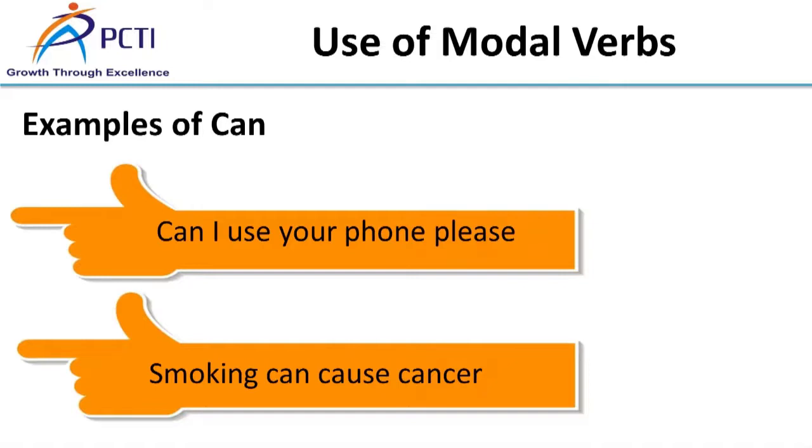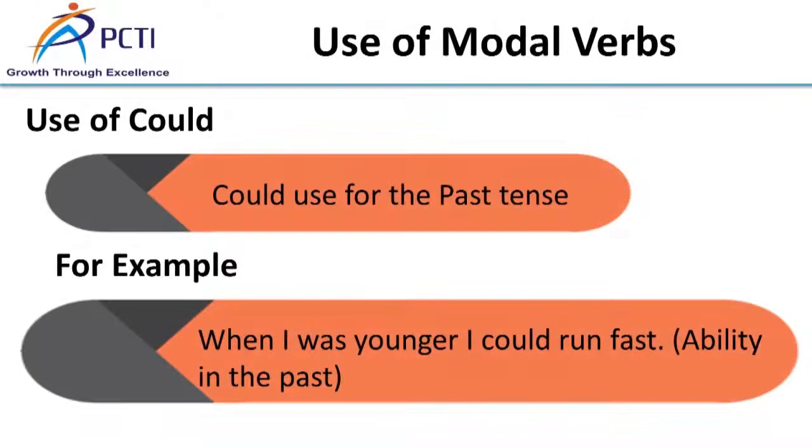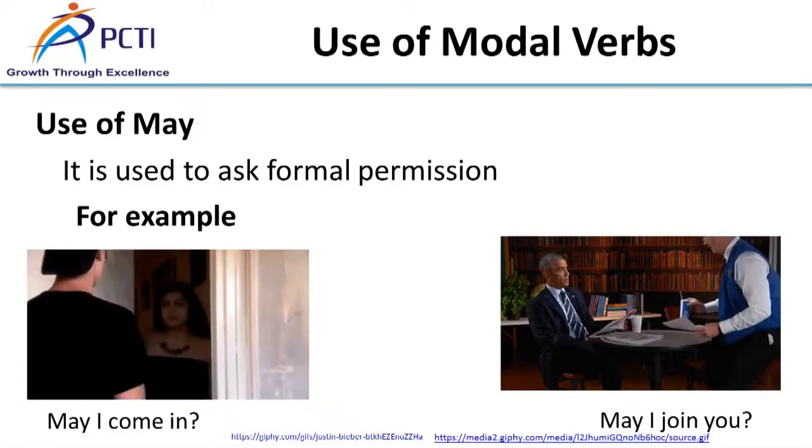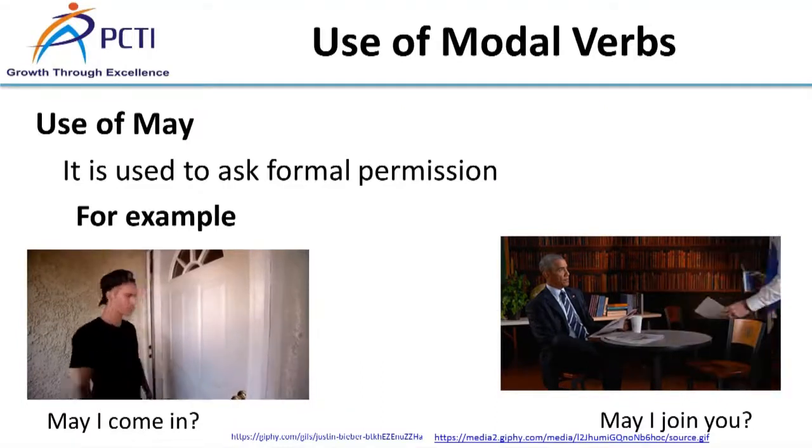We cannot come now. That is present tense. Now, the use of could. Could is used for past tense and shows ability in the past. Example: When I was younger, I could run fast. It shows the ability in the past.